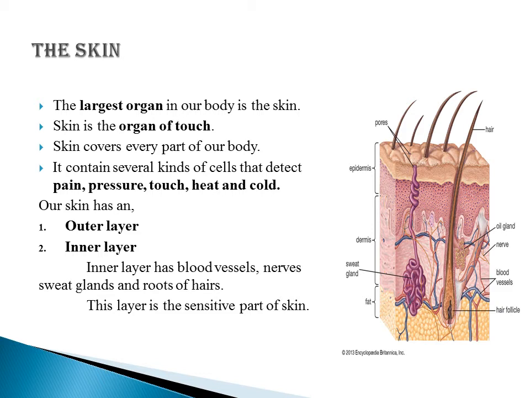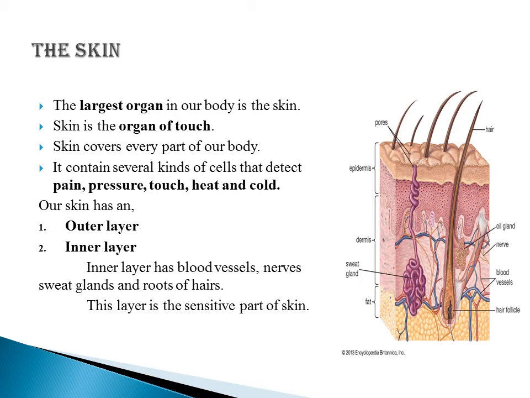The skin. The skin is also a sense organ. The largest sense organ in our body is the skin. And generally, skin is our largest organ in our body. Skin is the organ of touch. It means we can sense the feeling of touch with the help of our skin. Skin covers every part of our body. It contains several kinds of cells that detect pain, pressure, touch, heat and cold.